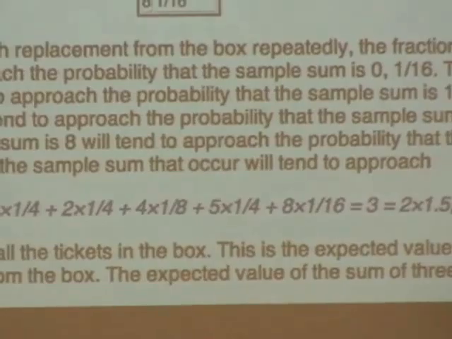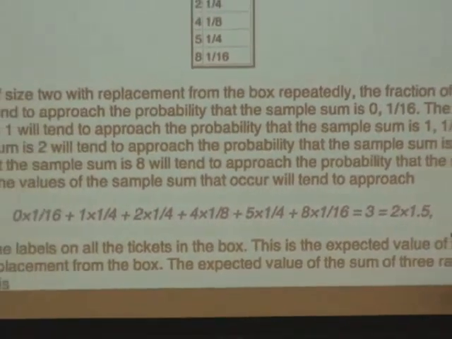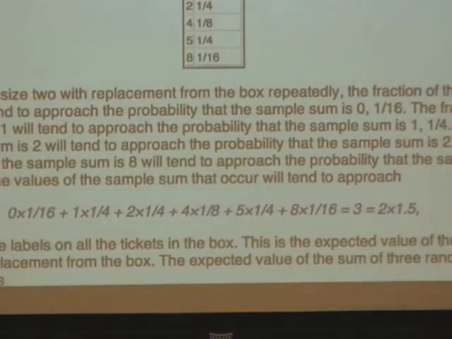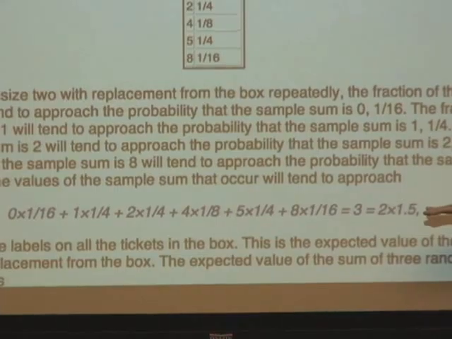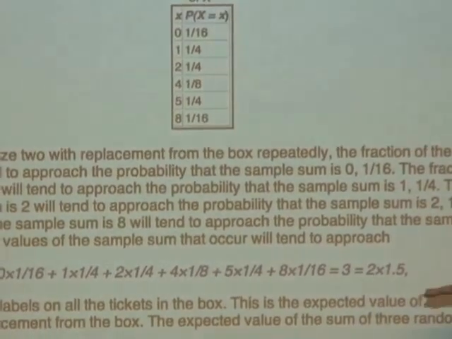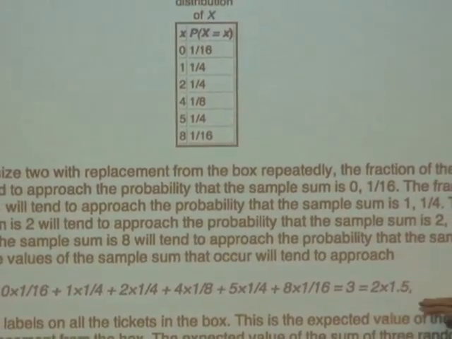Okay, that turns out to be true in great generality. The expected value of the sum of n draws from a box is equal to n times the expected value of one draw from the box. The expected value of one draw from the box is the average of the numbers on the tickets, where you take into account repeats. So in this case, it's the average of 0, 1, 1, and 4. That turned out to be 1.5. The expected value of the sum of 37 draws from this box would be 37 times 1.5.